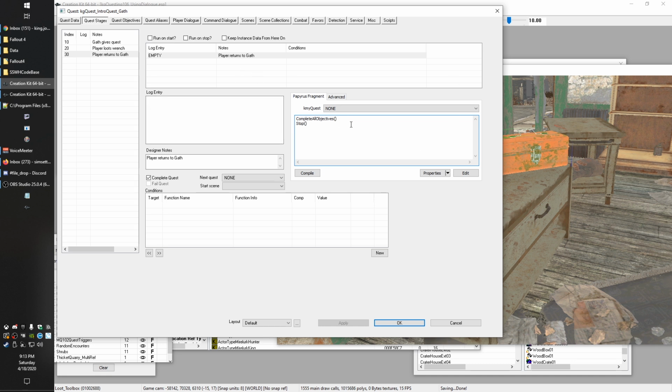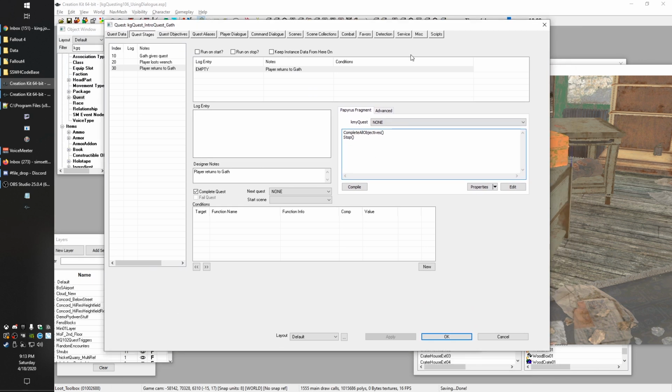We don't need it anymore after this. Now, one of the things to be wary about is that once you stop a quest, the dialogue that's tied to it will no longer be available. So it's important to know.